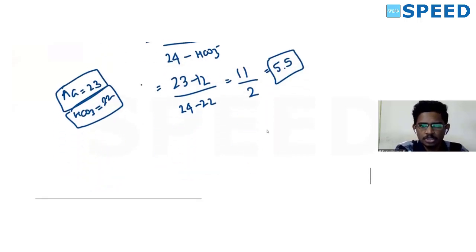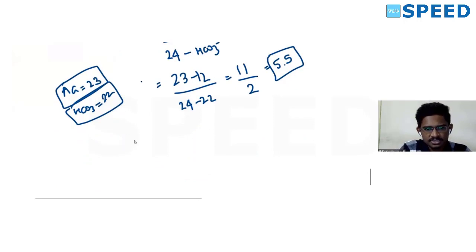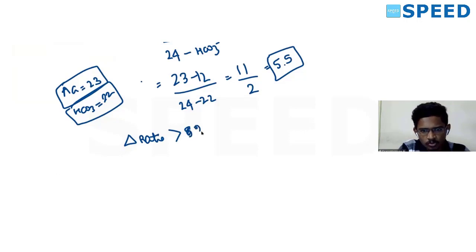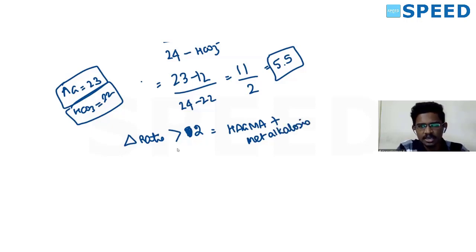What you should know is this delta ratio: if it is more than 2, it is HAGMA, high anion gap metabolic acidosis, plus metabolic alkalosis. If it is within 1 to 2, it is HAGMA only.